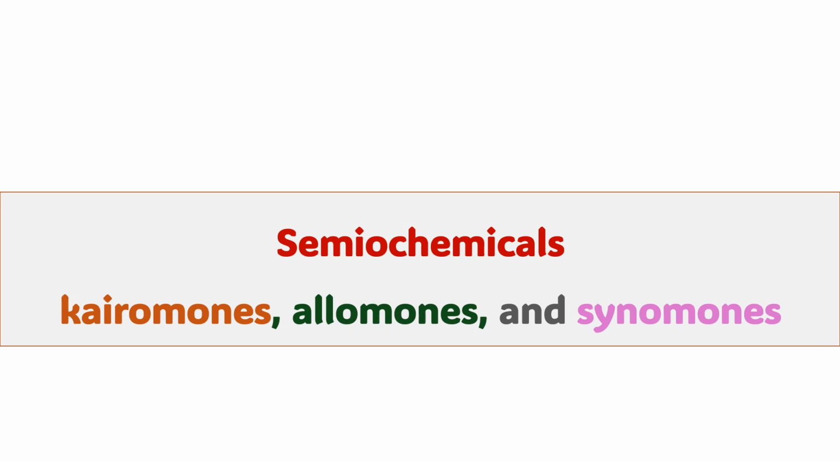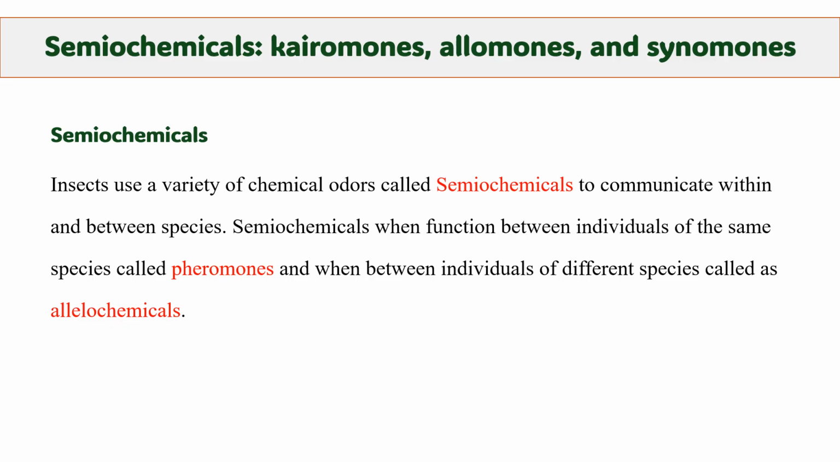Today's lecture is about semiochemicals and its types: kairomones, allomones and synomones. Firstly, we will discuss what semiochemicals are. Semiochemicals are actually the chemical odors which are used to communicate within and between species. Remember, we are discussing these semiochemicals and their types with respect to insects.